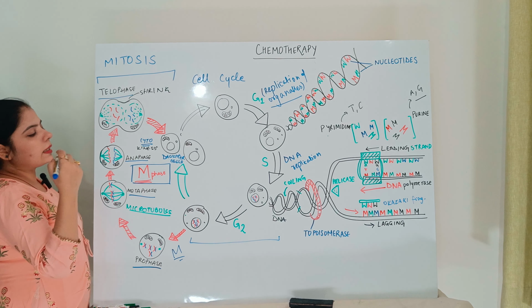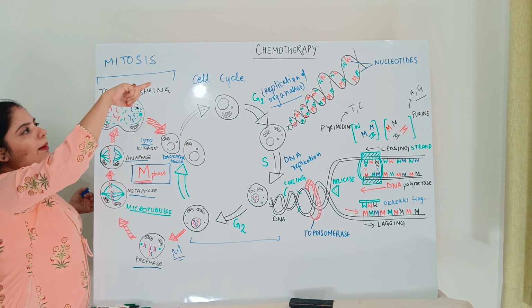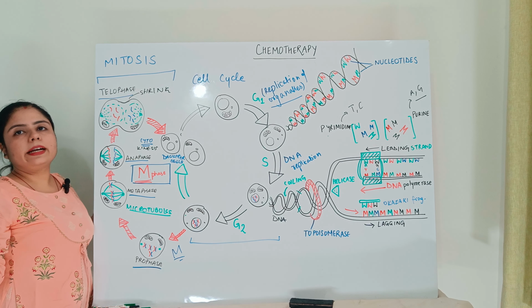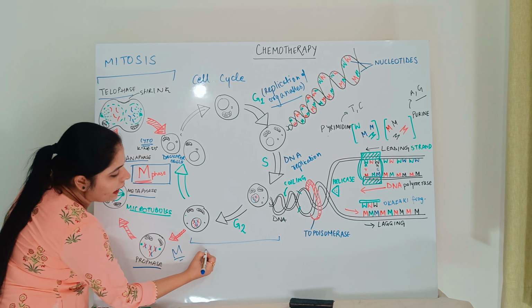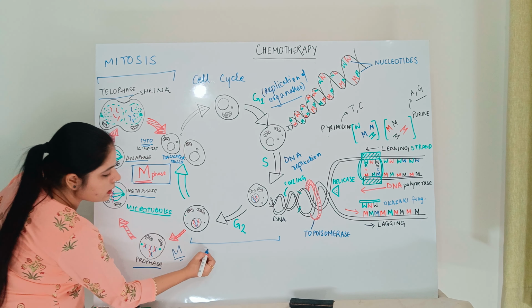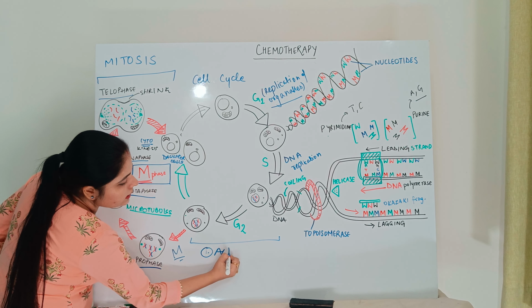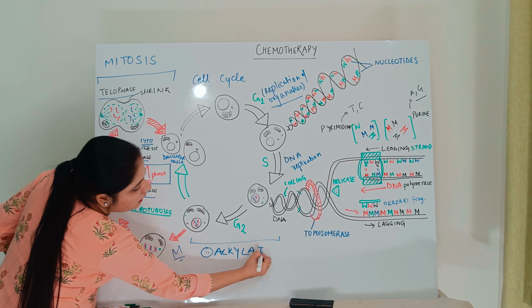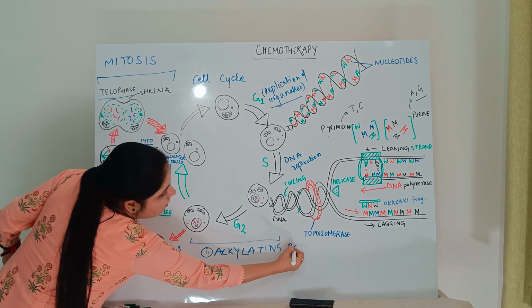So the first classification of the chemotherapy drugs used for treating cancer is alkylating agents. I'll be writing it down somewhere because I do not want to disturb this. So the first one is alkylating agents.